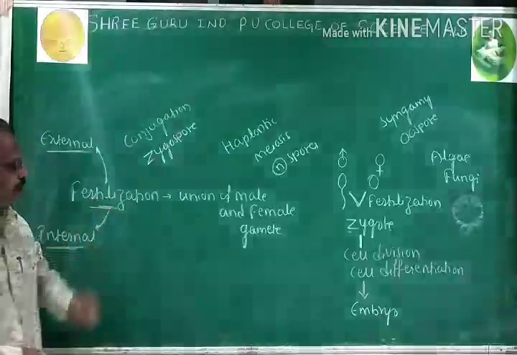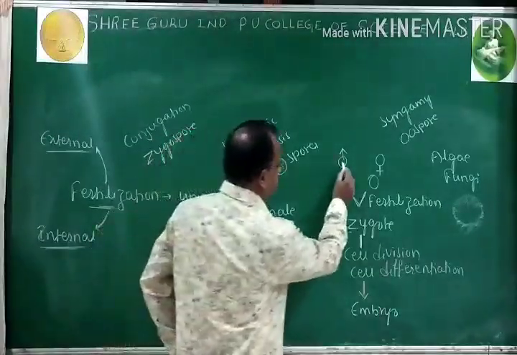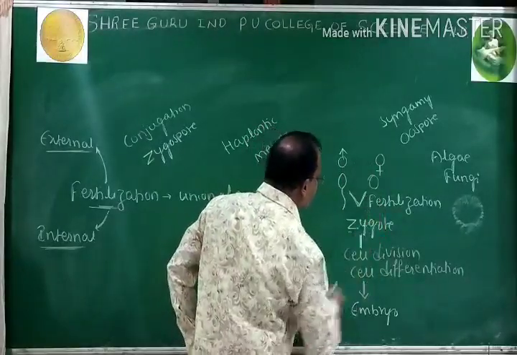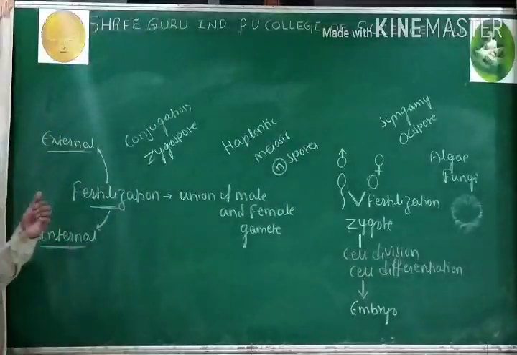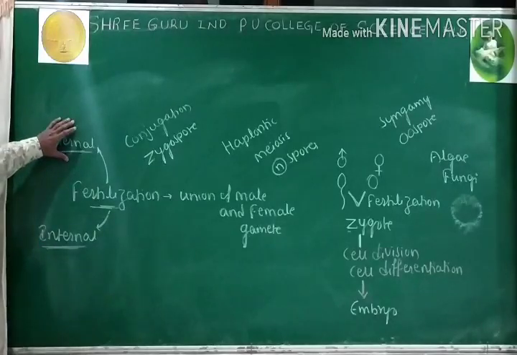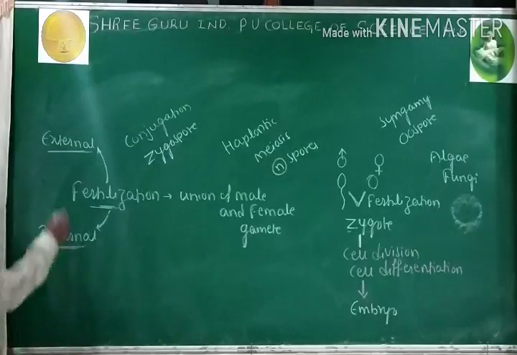Fertilization is of two types. One is external fertilization, second is internal fertilization.